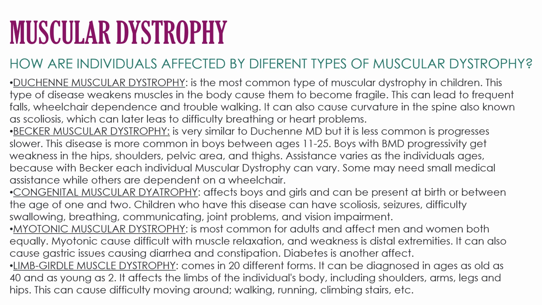Limb-girdle muscular dystrophy comes in 20 different forms. It can be diagnosed at ages as old as 40 and as young as 2. It affects the limbs of the individual's body, including shoulders, arms, legs, and hips. This can cause difficulty moving around, walking, running, climbing stairs, etc.